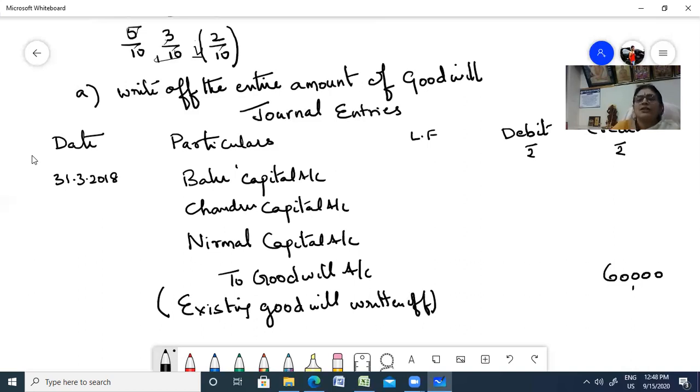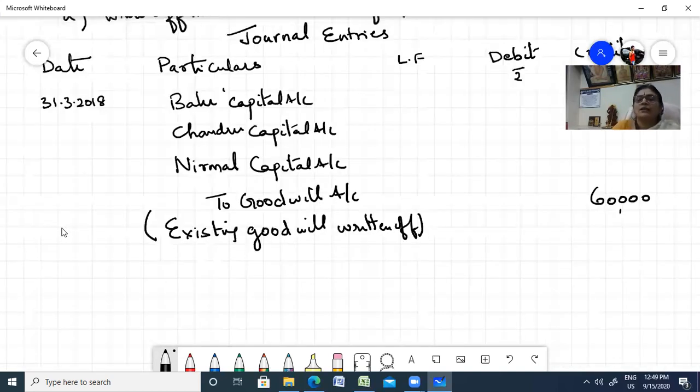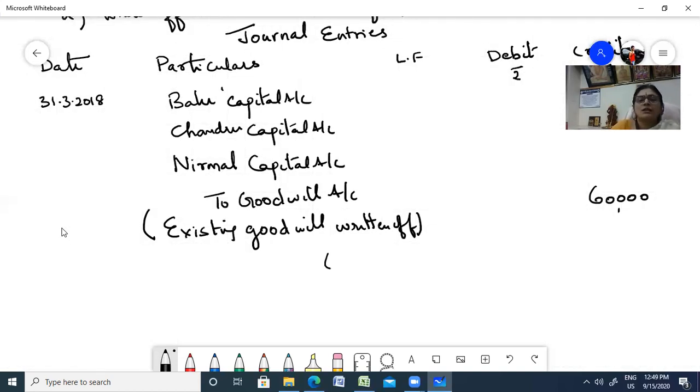Now let us share the 60,000 in the ratio 5:3:2. So 60,000 into 5/10, 3/10 and 2/10. Zero, zero cancel. So here you have 30,000. Next 8 6s are 18,000. Next 6 2s are 12,000. So we have done this.